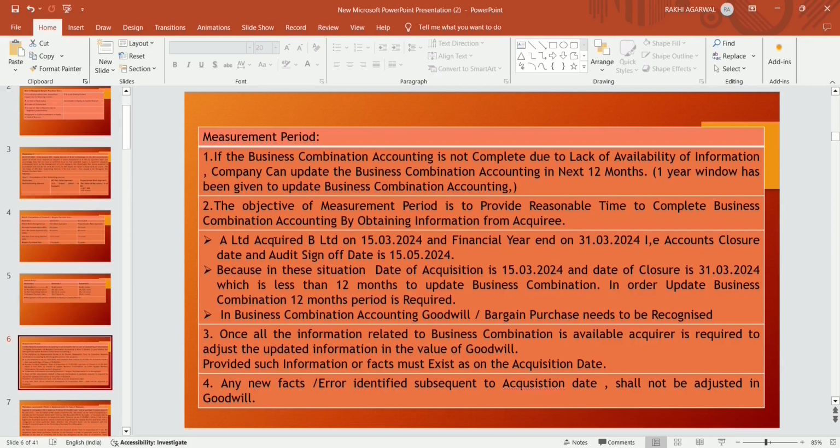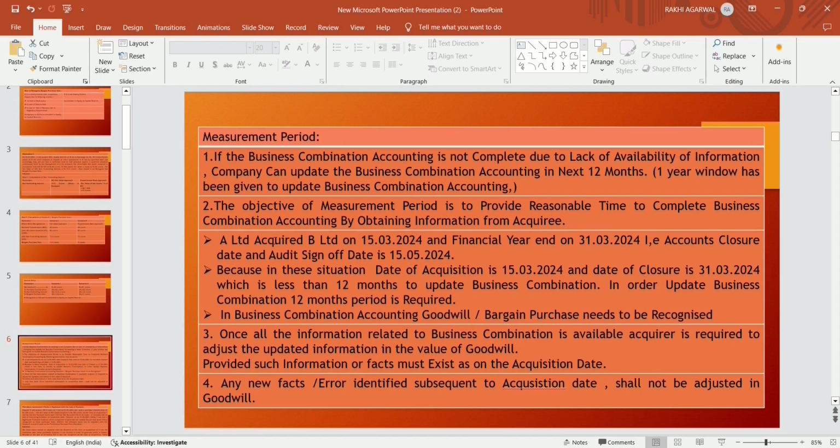Now another concept is the measurement period. How to determine the measurement period? If the business combination accounting is not completed due to lack of availability of information, if the company is not able to collect the information, then the company can update the business combination accounting in the next 12 months. That is, a 1 year window has been given to update business combination accounting.